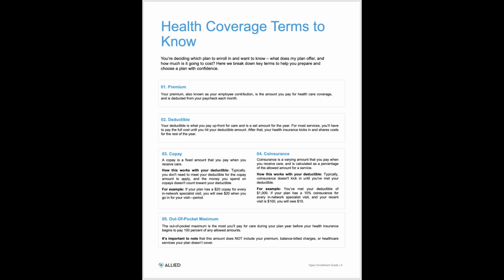Let's start with premiums. Premiums, you may also have heard the term employee contribution. That's really just the amount you pay out of every pay period, depending on the plan and the tier of coverage that you elect. So we're going to talk through a number of different medical plan options today. Depending on the plan that you elect and whether you're in employee-only coverage or employee plus spouse or employee plus children or family coverage will dictate what those premiums look like, the amount you pay out of every pay period. And we've illustrated that by plan as we talk through this plan overview.